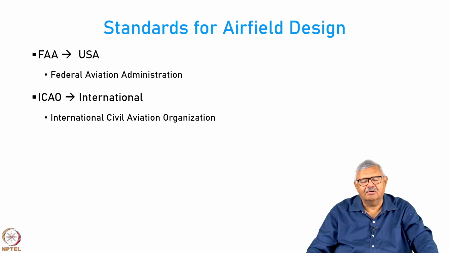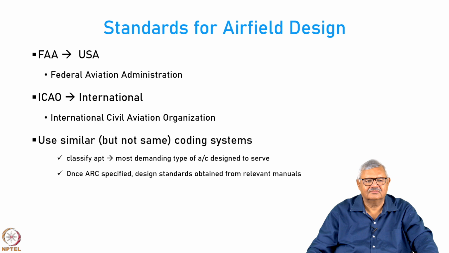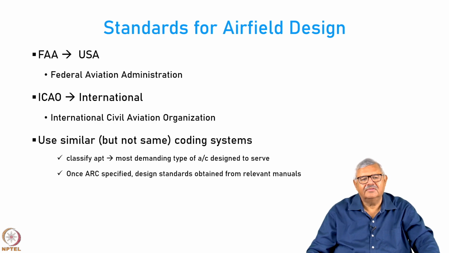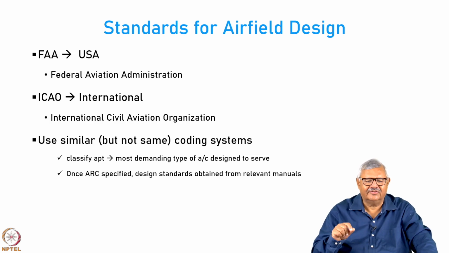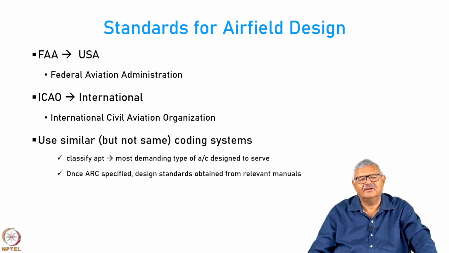Then you have the ICAO guidelines. These are meant for international airports. ICAO, as you know, stands for the International Civil Aviation Organization, right? Both of them use similar but not the same coding systems. They code the aircraft, okay? The aircraft is classified based on the most demanding type of aircraft designed to serve, and once the aerodrome reference code is specified, design standards are obtained from relevant manuals.